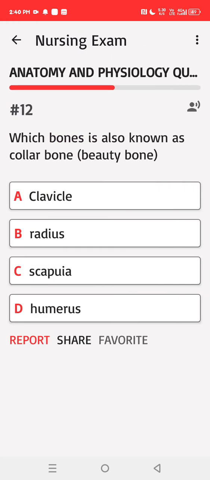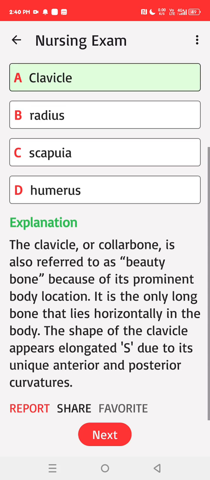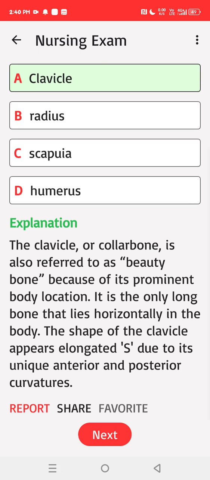Which bone is also known as collar bone, beauty bone? A. Clavicle, B. Radius, C. Scapula, D. Humerus. Correct answer: A. The clavicle, or collarbone, is also referred to as beauty bone because of its prominent body location. It is the only long bone that lies horizontally in the body. The shape of the clavicle appears elongated, due to its unique anterior and posterior curvatures.